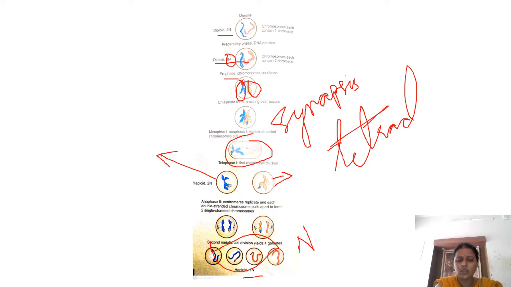Then in metaphase you have the chromosomes arranged in the axis. And in anaphase, the centrioles pull the chromosomes. Okay, and in the telophase you have 2 separate cells with haploid number of chromosomes. So then you have prophase 2, metaphase 2, anaphase 2 and telophase 2. And then the result, you have the 4 haploid, the sperms or ovum.